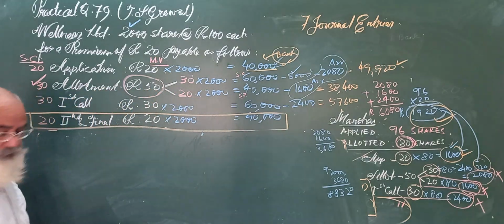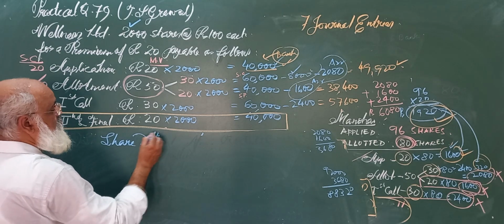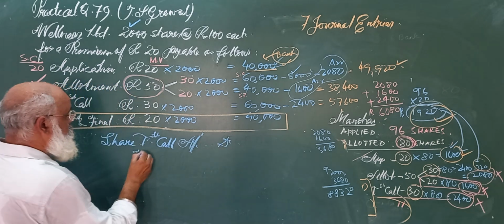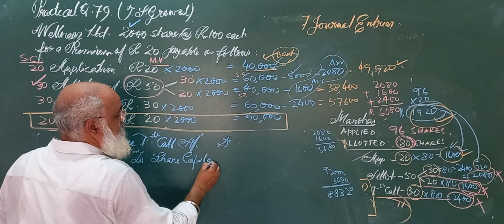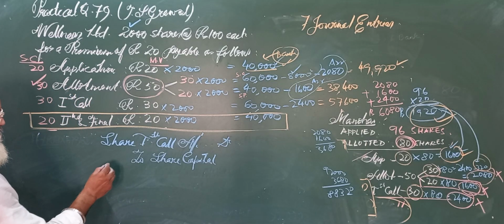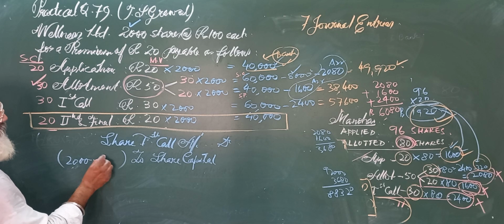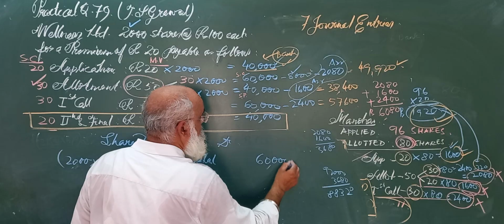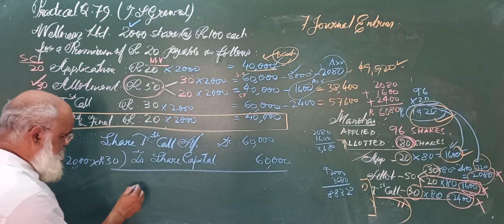Now the entry for first call is what? First we'll be writing share first call account debited to share capital. Now this is very hassle free. We do not have any hassle of securities premium at this stage. So what amount should be credited? Generally 2000 shares into rupees 30 each. So 60,000 we are waiting for. Now what money will actually be coming?